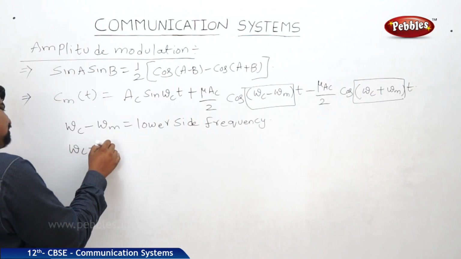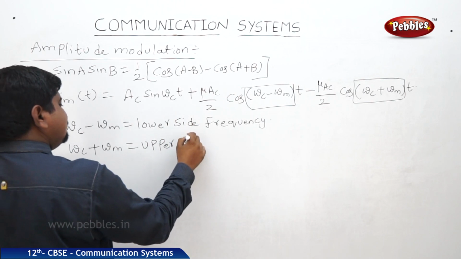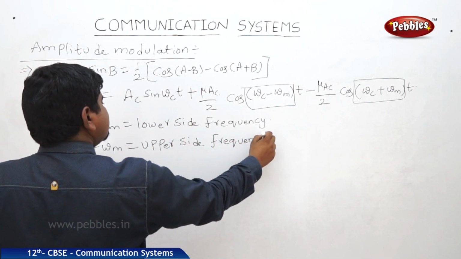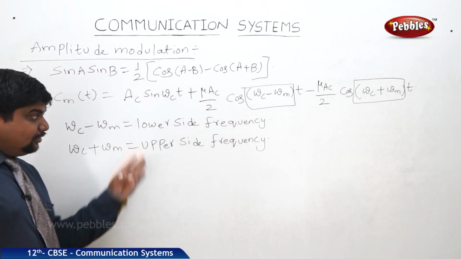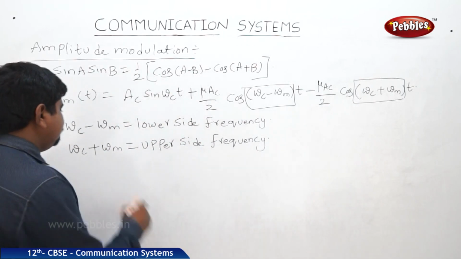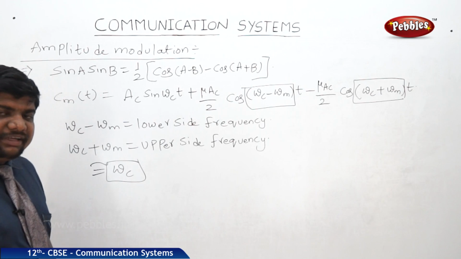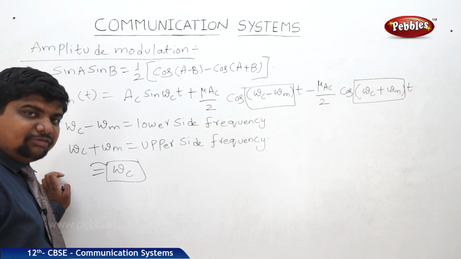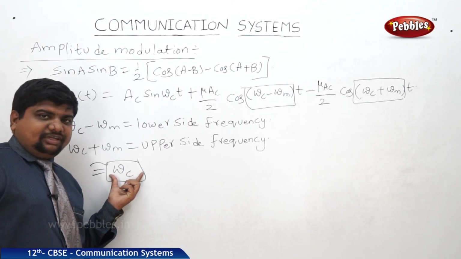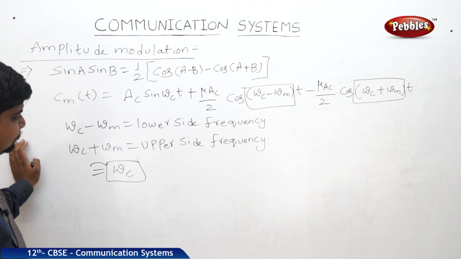This omega c plus omega m is equal to the upper side frequency. Now, if you add these two, we will get approximately omega c. It means the total frequency is under the carrier wave frequency. The resultant frequency is within the limits of the carrier wave frequency. So this is said to be amplitude modulation.